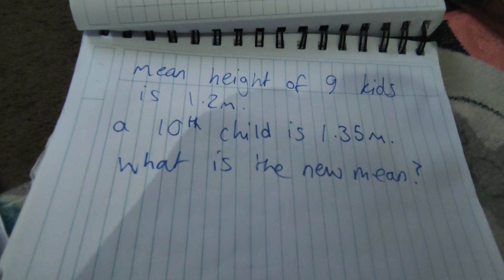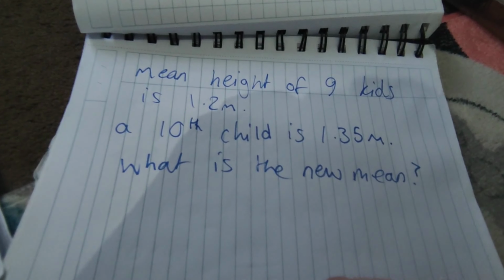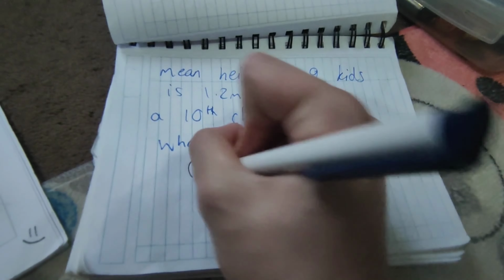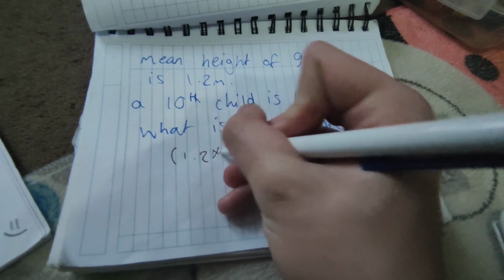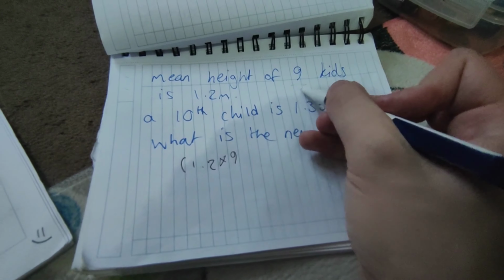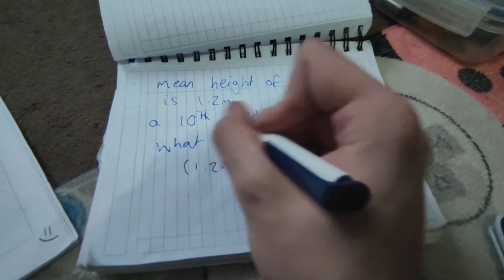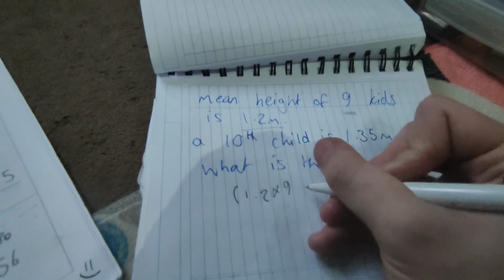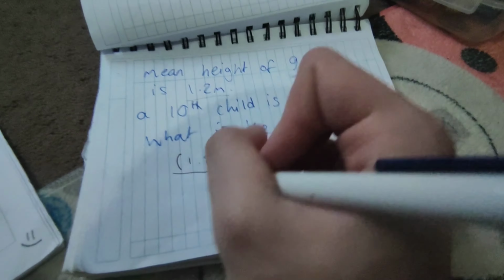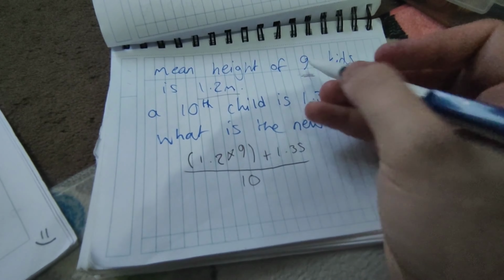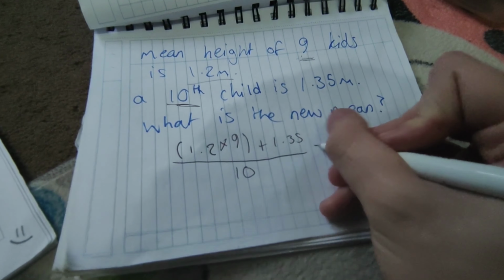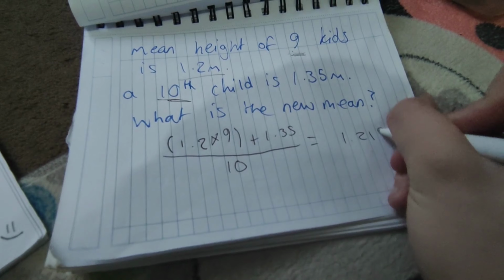Right then, the mean height of 9 kids is 1.2 metres. A 10th child is 1.35. They're pretty short, to be honest. What is the new mean? So we have to do 1.2 metres times the 9, as if it's being shared out equally, because there's 9 kids, each of them have 1.2 metres. Then we have to add 1.35. This is the total lot. Then we have to divide that by 10, because there are 10 kids in total. All of that divided by 10 should get you 1.215.